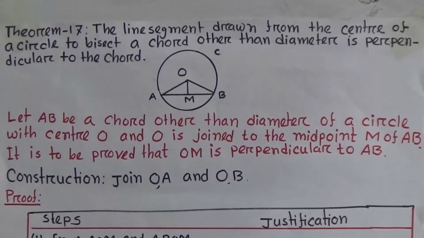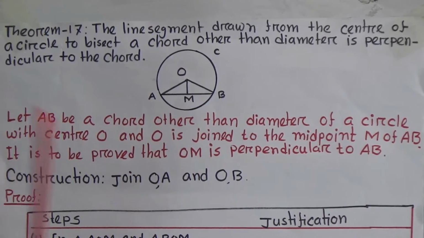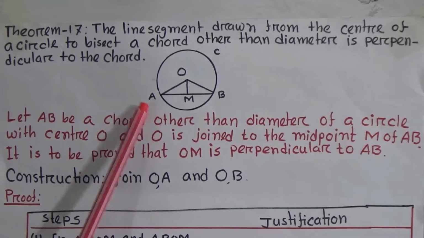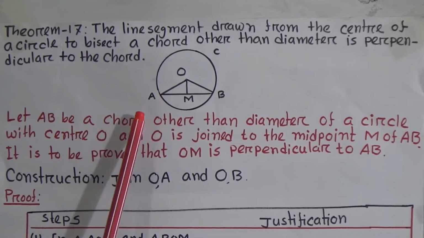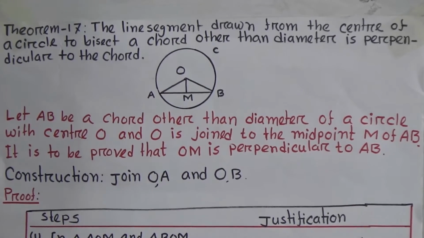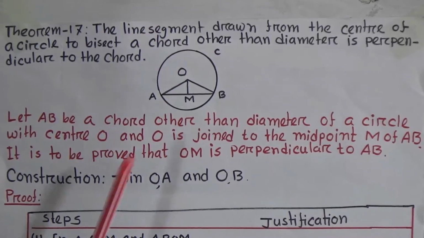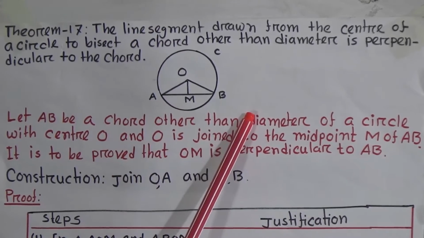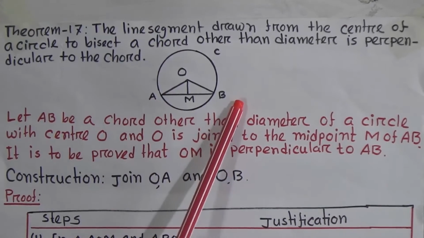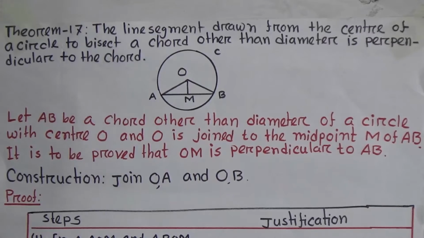You know what a diameter is? The diameter is a line segment which passes through the center. But you see here the line segment AB does not pass through the center. Therefore, this is a chord. So AB is the chord, OM is the perpendicular.